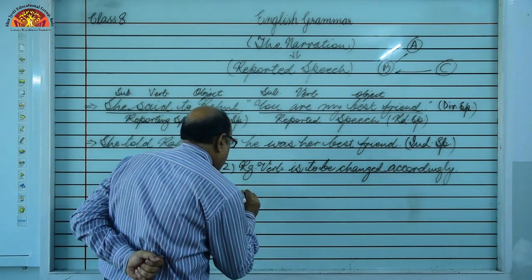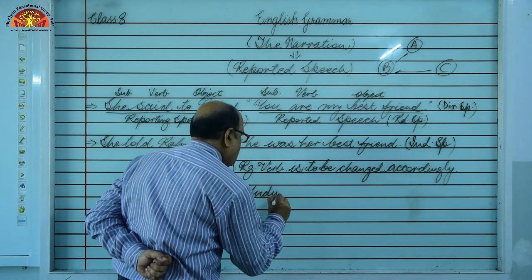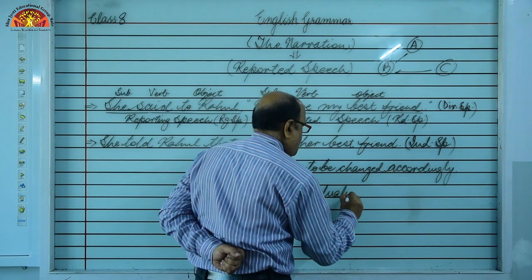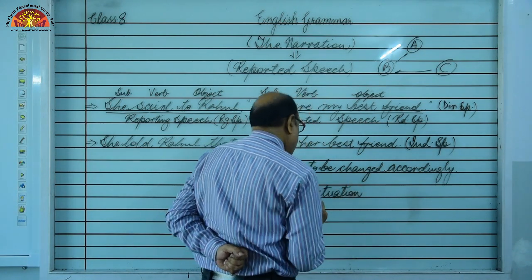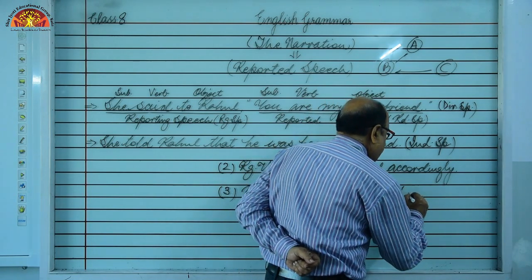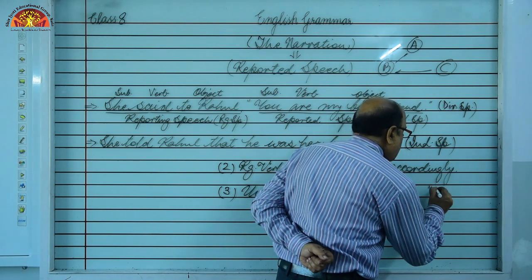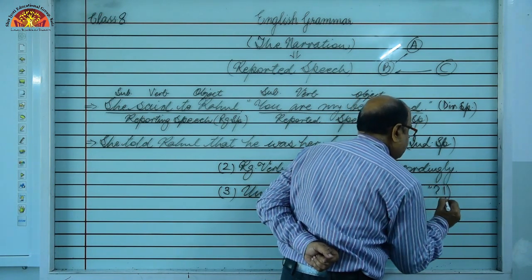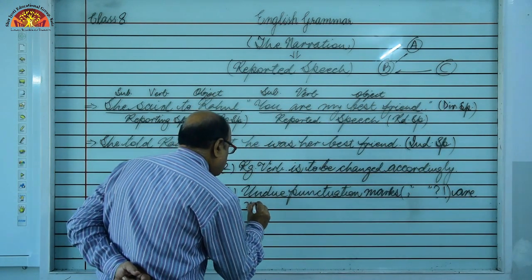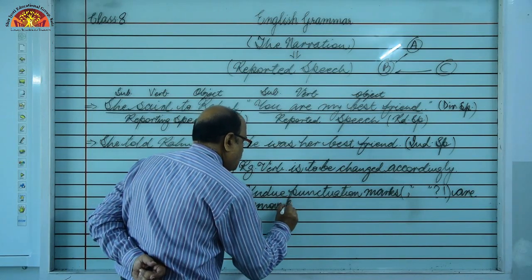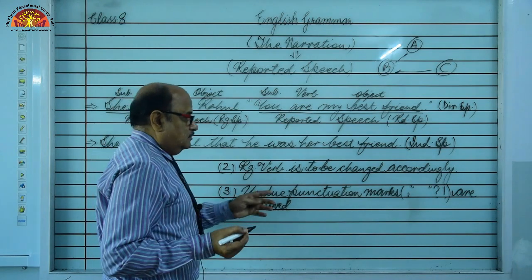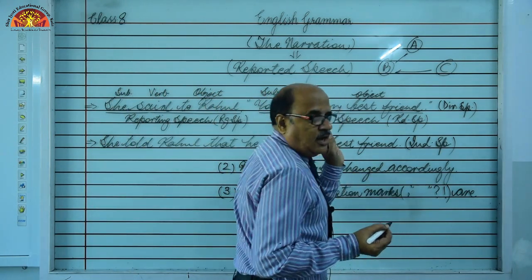Next, undue punctuation marks like comma, inverted commas, question mark and sign of exclamation are removed. This comma, these inverted commas and this question mark, sign of exclamation, they are removed.